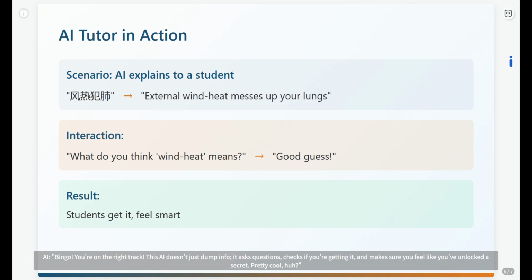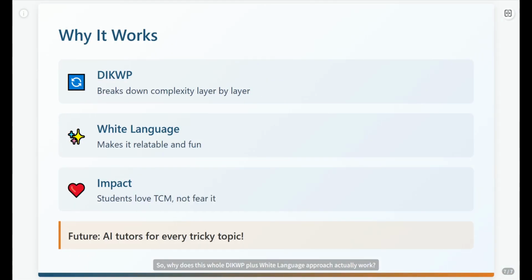Pretty cool, huh? So, why does this whole DIKWP plus white language approach actually work? Because it breaks down the scary complexity step by step, making it digestible. It uses relatable language and examples, turning abstract ideas into something you can almost touch. The result? Students stop fearing TCM terms and start finding them interesting. And hey, this isn't just for TCM. Imagine AI tutors explaining anything from quantum physics to tax laws in plain English. The future is bright.